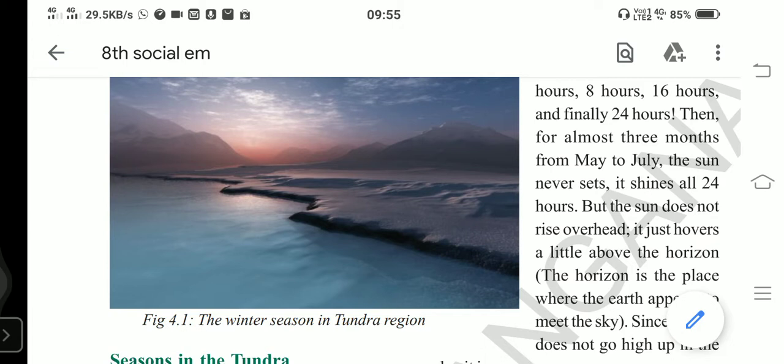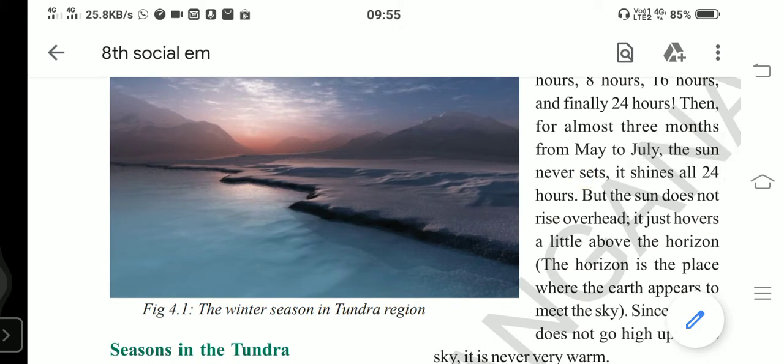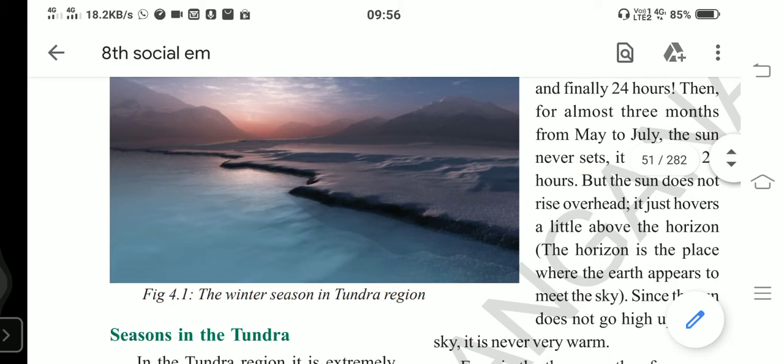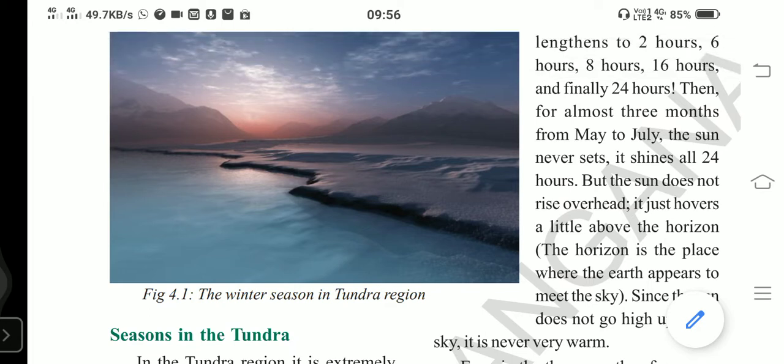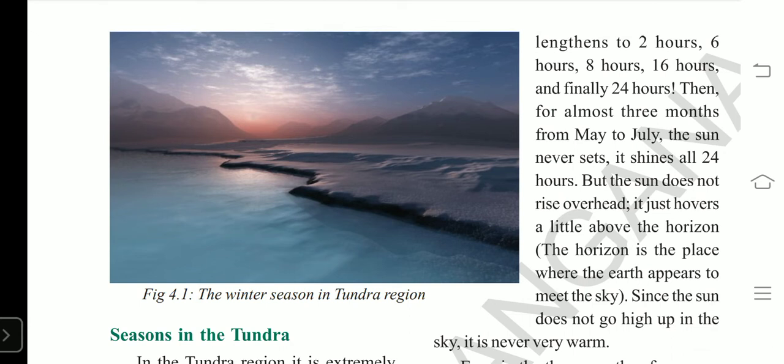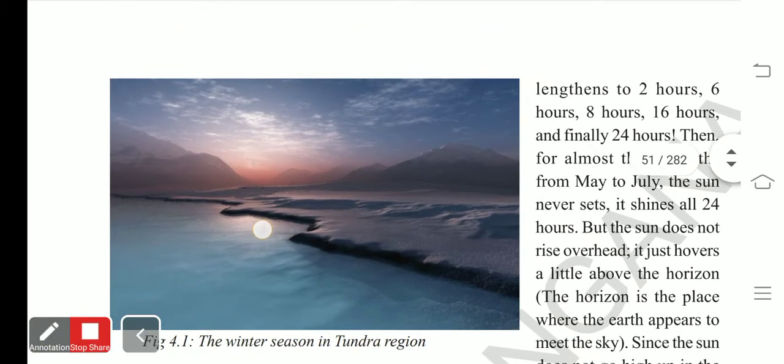In these three months, we see that lakes, rivers, ponds, seas, everything will freeze. Strong cold winds blow, and there will be heavy snowfall. If water turns to water vapor and turns again into millions of tiny water droplets, then there will be rainfall. But due to severe coldness, a very important point, students, instead of rainfall, here we see snowfall.